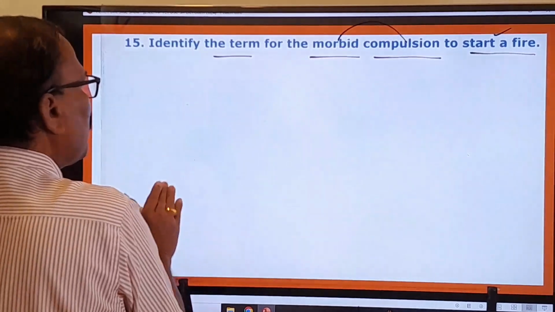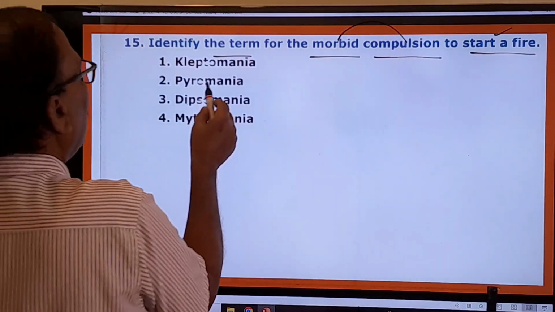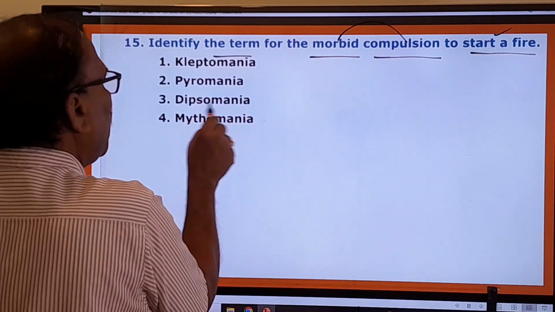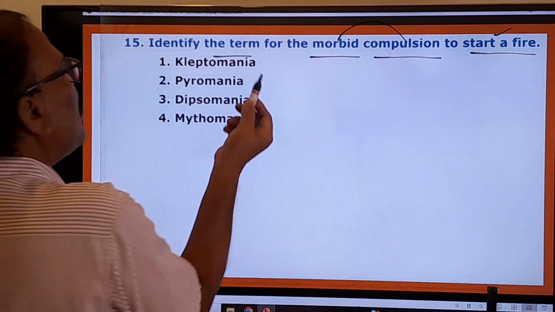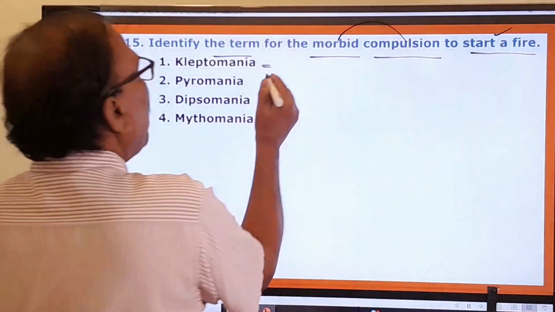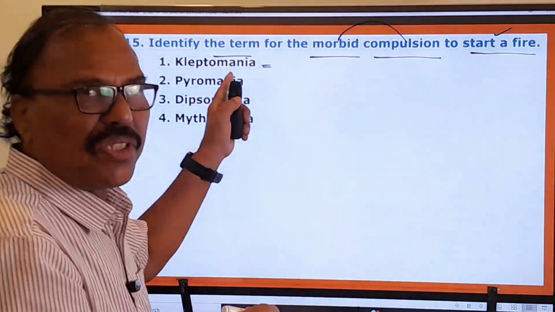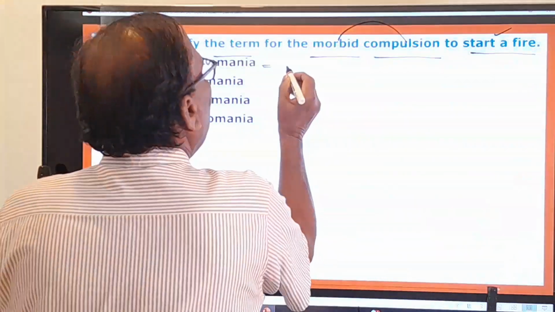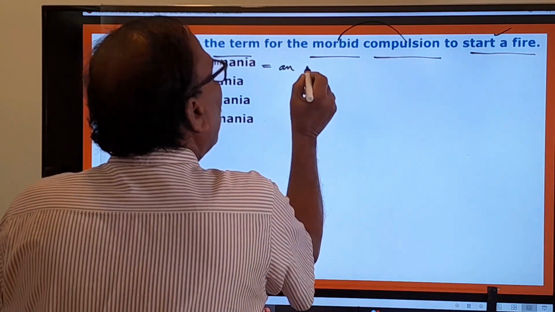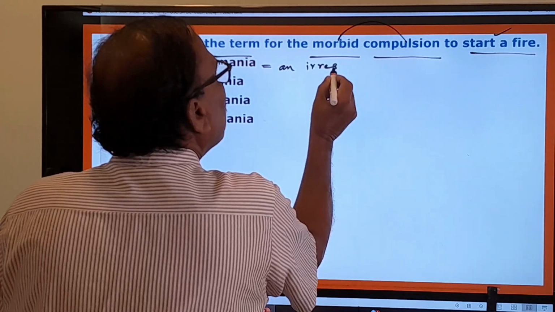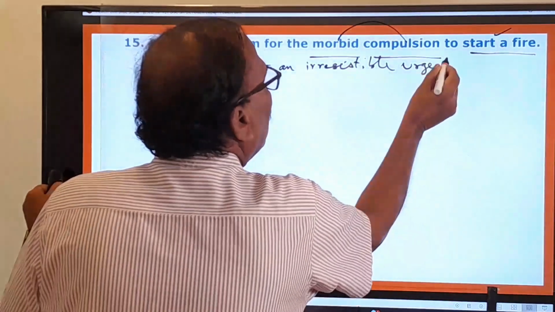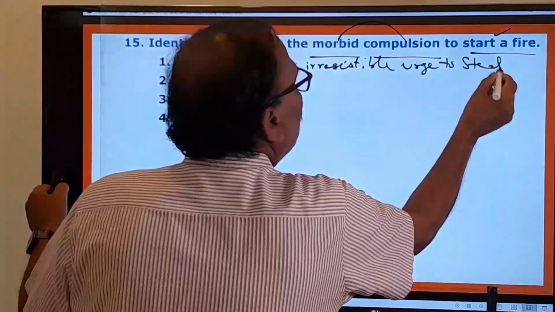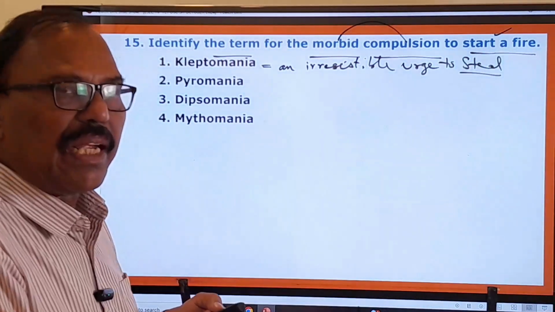And what are the options given here? Let us see that. Kleptomania, pyromania, dipsomania, mythomania. So these are all manias given. Mania means mental diseases. Okay. Kleptomania means it's a psychological disease. Kleptomania means an irresistible urge to steal, okay, that kind of desire is there.